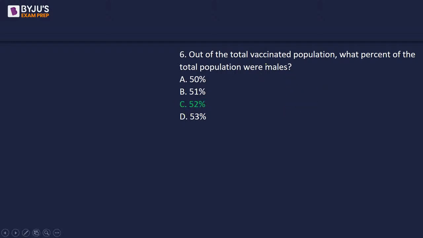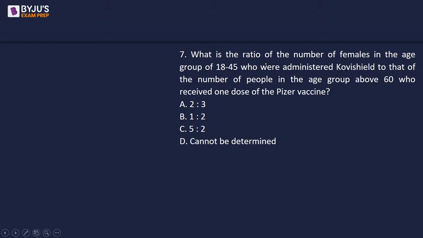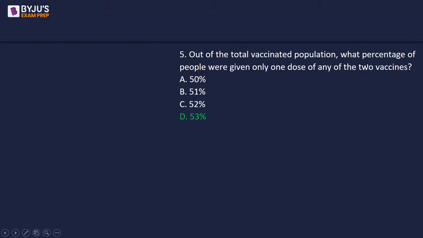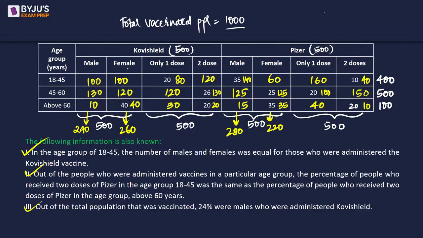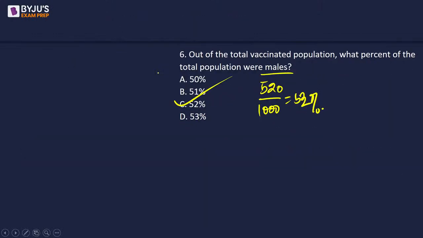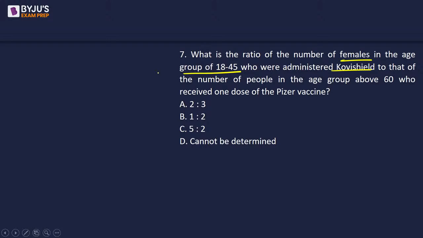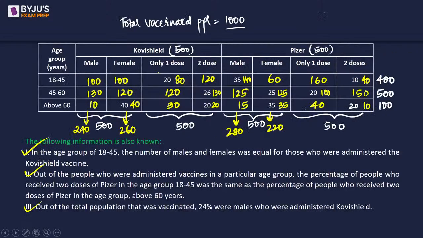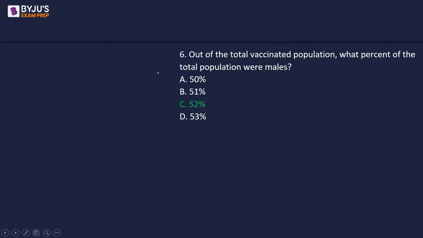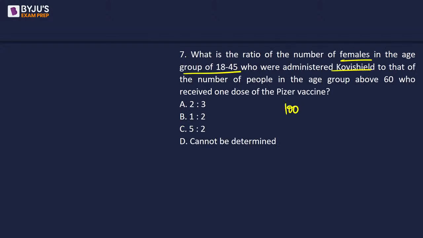C. Next, what is the ratio of number of females in the age group 18 to 45 who were administered Covishield? Female, age group, Covishield. So we are talking about female, age group, Covishield, right? So since we are talking about 18 to 45, there are 100 females, right?